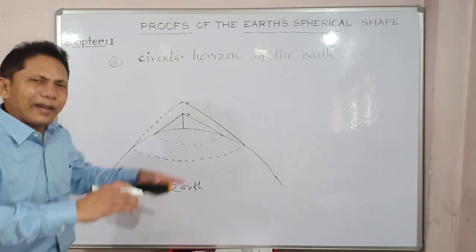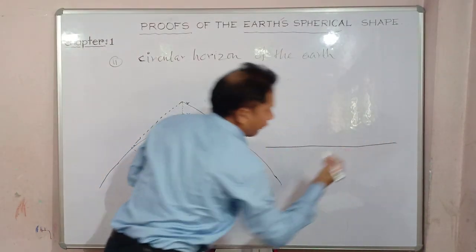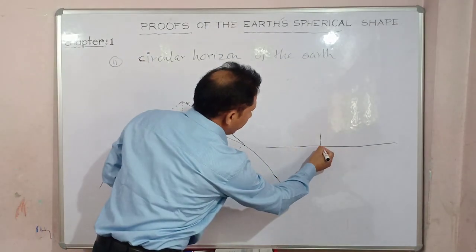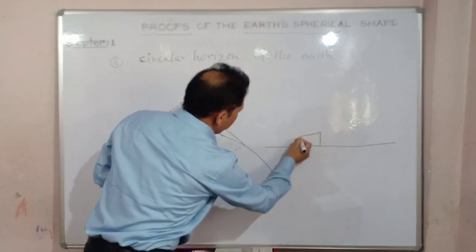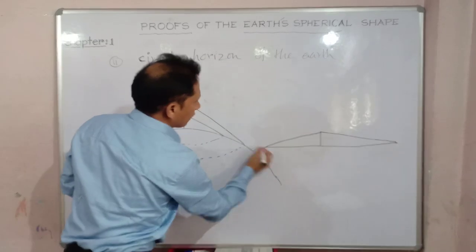Now compare with the flat disk. If the earth were flat, say for instance, right? So the height came preliminary. From this side also, the horizon would have been this much only. This is the height horizons.